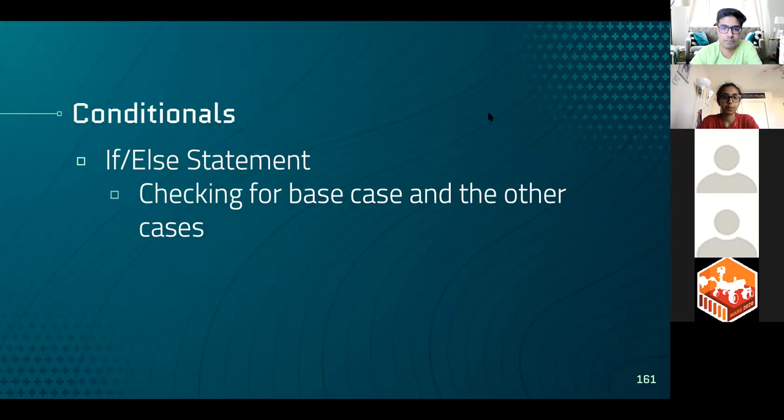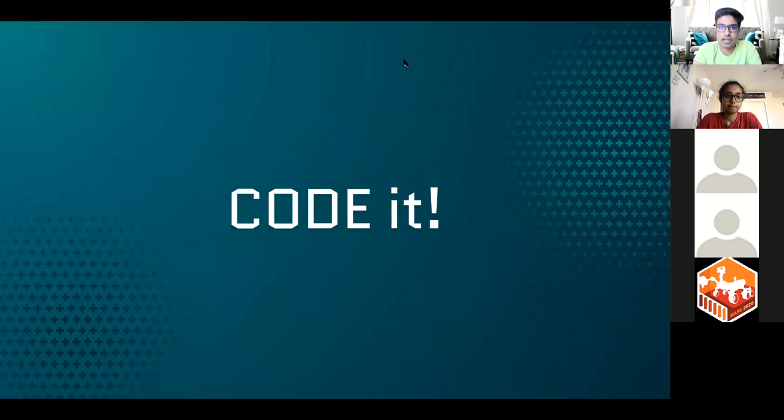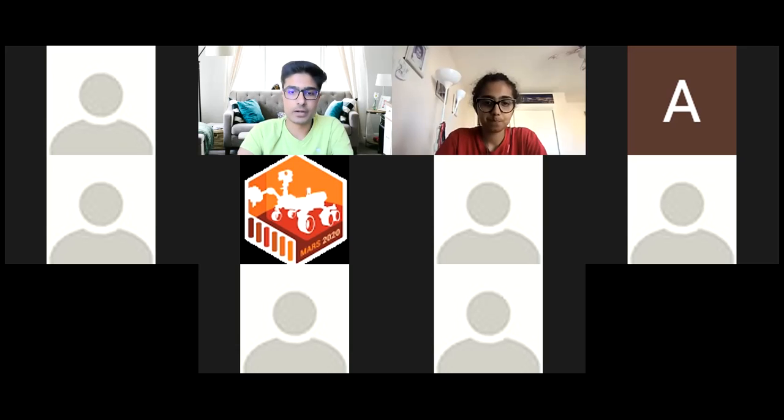There we go. Yep. And as Ryan hinted, we will need an if and else statement because it's that one condition that we need to check every time we run that function, whether that base case is being met or not. If not, then we keep calling that same function over and over again. Exactly. So now, how about we do a quick little whiteboard and then we'll get to actually coding it out.